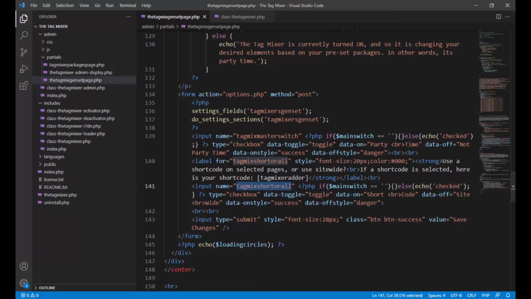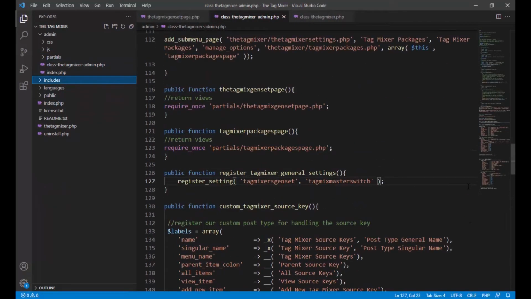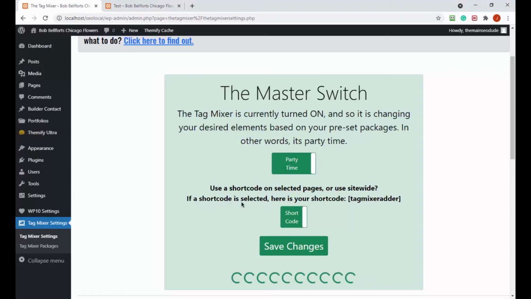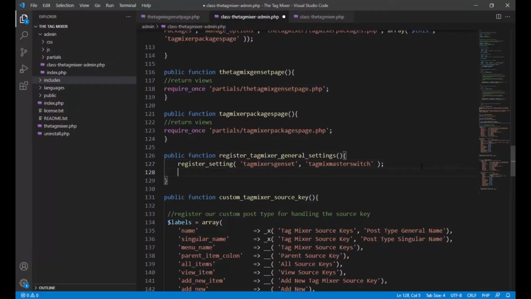Now what we need to do is go back to the administrative file, not any partial, just the admin file itself. Because down in here, there's going to be a section, let's see, line 127. Look at this, register tag mixer general settings. This is the general settings for this plugin, or for that form. When this form gets submitted, this is where the general settings are set up in the database. So we can just create a new line and enter that new setting we just did. We have to make sure it has the same form name, and then we can give it that new name we just created.